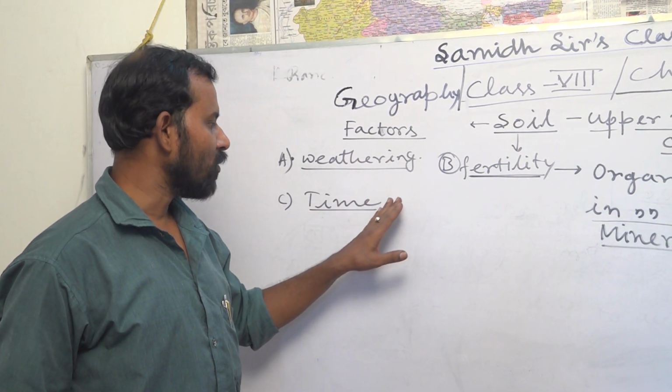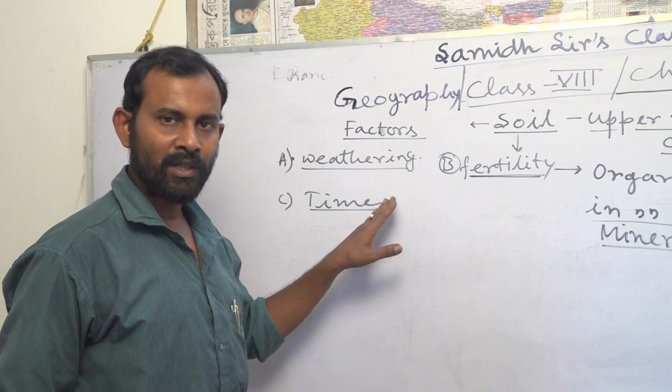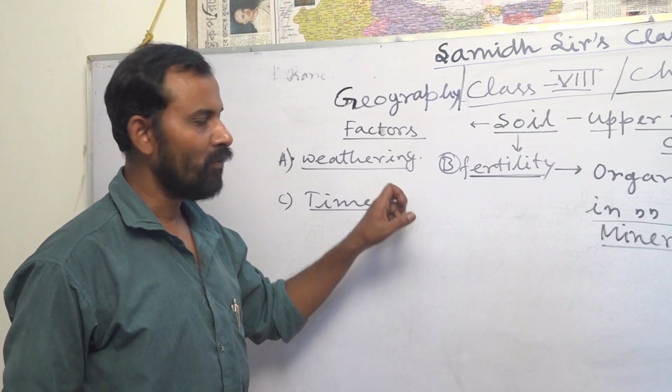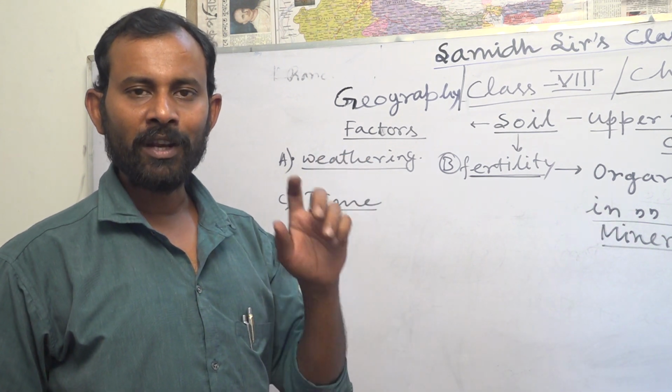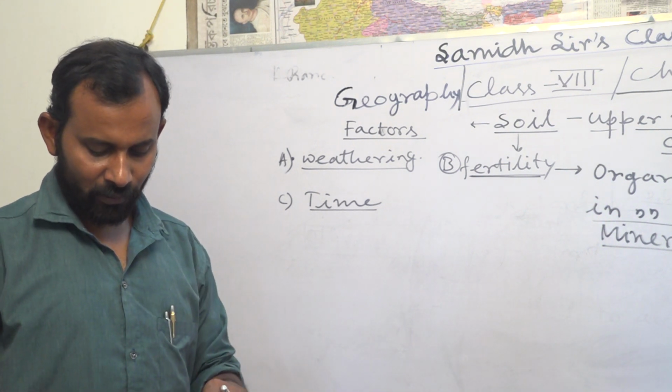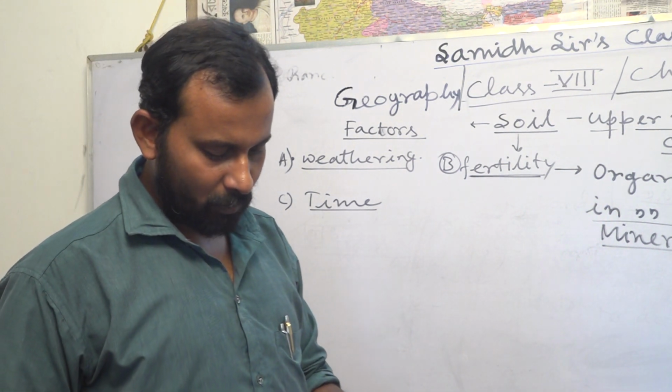How many years are required? It is a geological process. It requires a minimum of 1,000 years to develop only a very thin layer of soil. So we have already discussed the factors regarding soil formation.